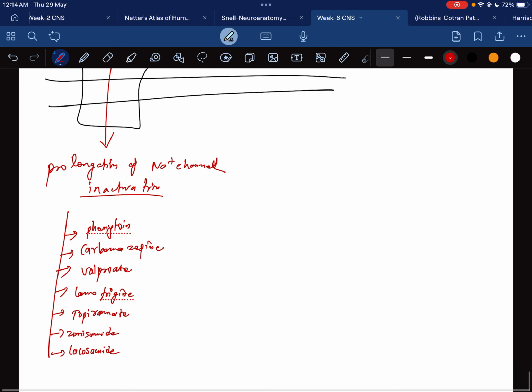These are the drugs which cause prolongation of sodium channel inactivation.